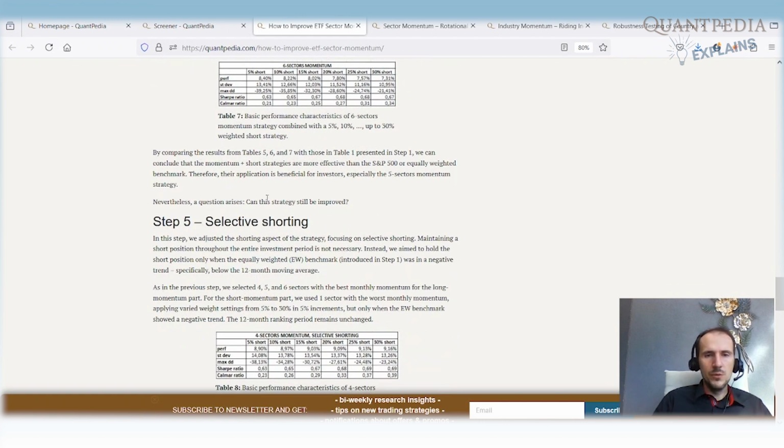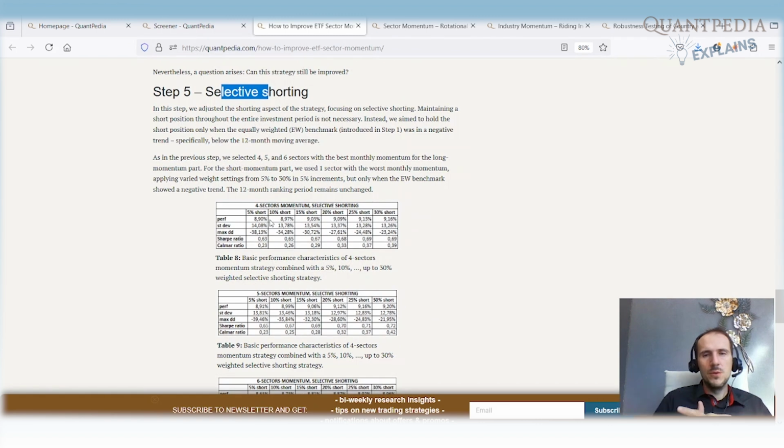Can we improve the strategy? Yes, we can improve the strategy even more by selectively shorting. We do not need to short all of the time. So we can have a long portfolio, the best 4, 5, 6 sectors equally weighted in the long leg, and we can short only when there is a negative trend on the market. So only when the equally weighted benchmark shows a negative trend, for example, under its 12-month moving average, we selectively short the worst performing ETF with weight 20, 25, 30%. What are the results?